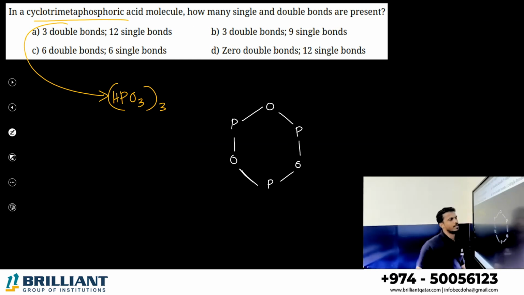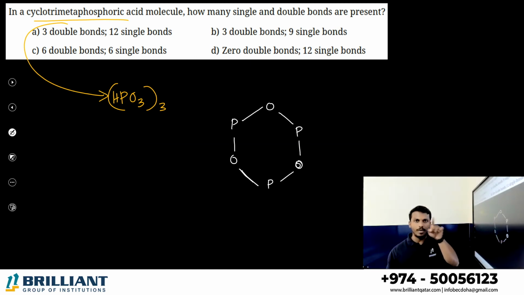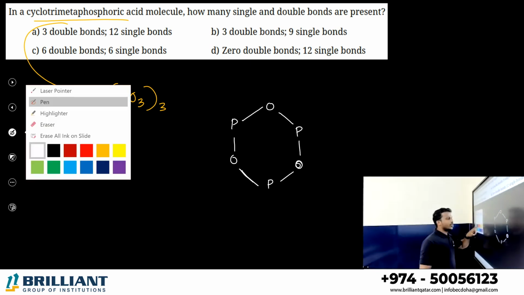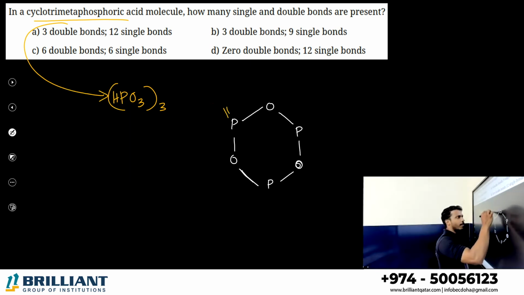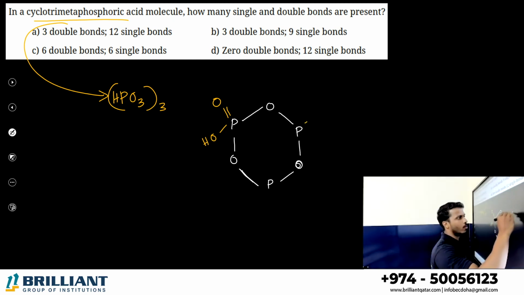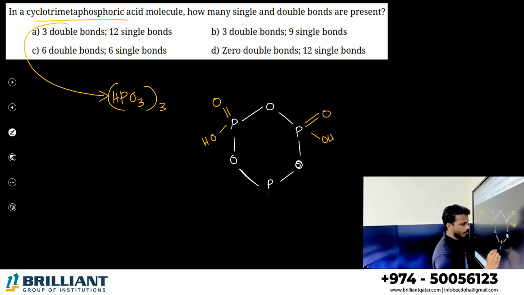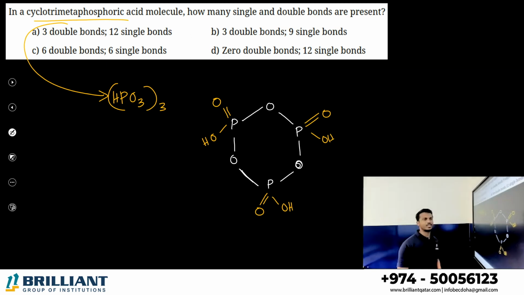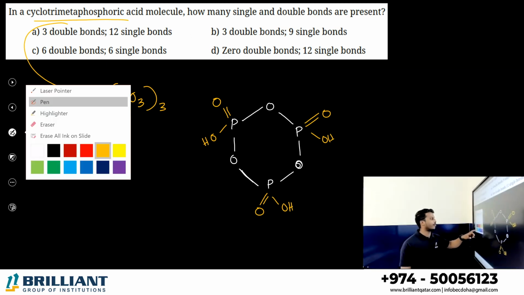This is the bond in the ring. P-O-P, total there are 3 P-O-P bonds in cyclotrimetaphosphoric acid. Then each phosphorus is connected to a double bond O and OH, because oxoacids of phosphorus mean double bond O and OH is compulsory on phosphorus. Here also double bond O and OH, and here also double bond O and OH is there. Okay, this is the structure of cyclotrimetaphosphoric acid.